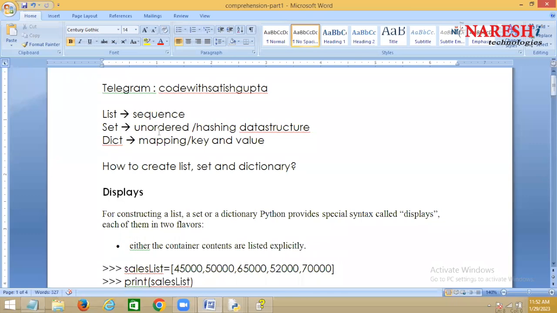If possible, I'll do it. Set and dictionary comprehensions we'll see in the next session. There's one certification called PCEP.